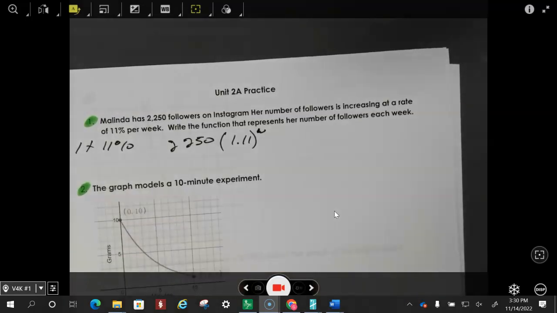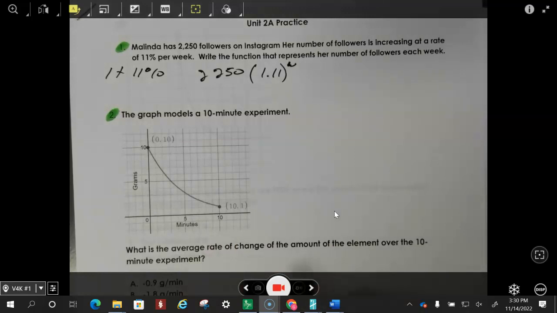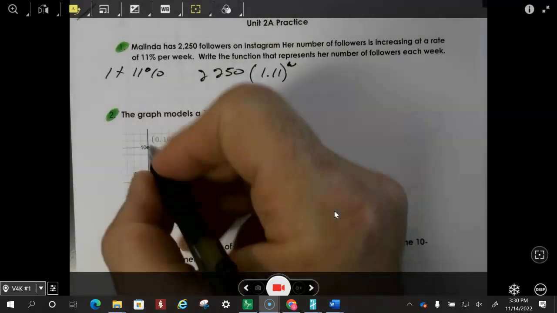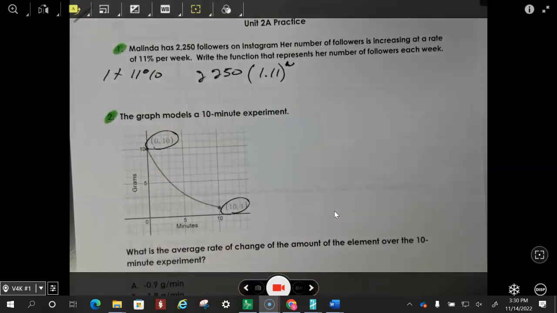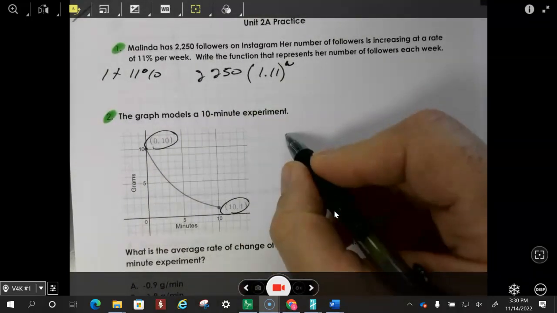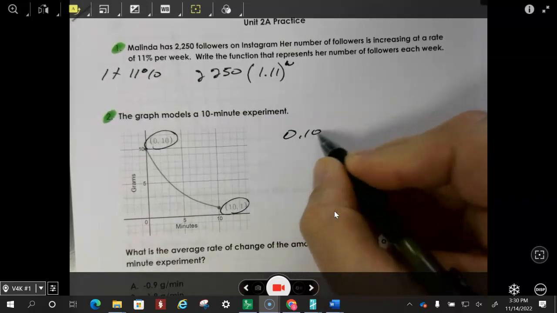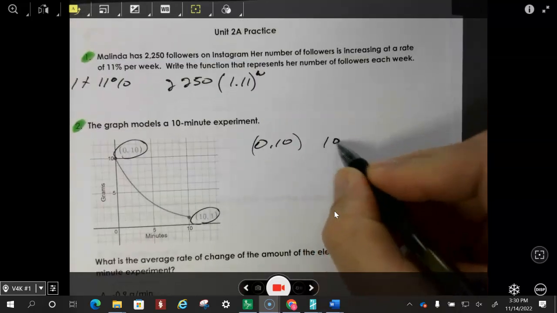Let's look at number 2. This is an experiment. It says find the average rate of change over the entire 10-minute experiment. So that means we've got to get 2 numbers. We've got 0, 10, and 10 minutes later, we're down to 10, 1. So we've got 0 and 10, and here we've got 10 and 1.